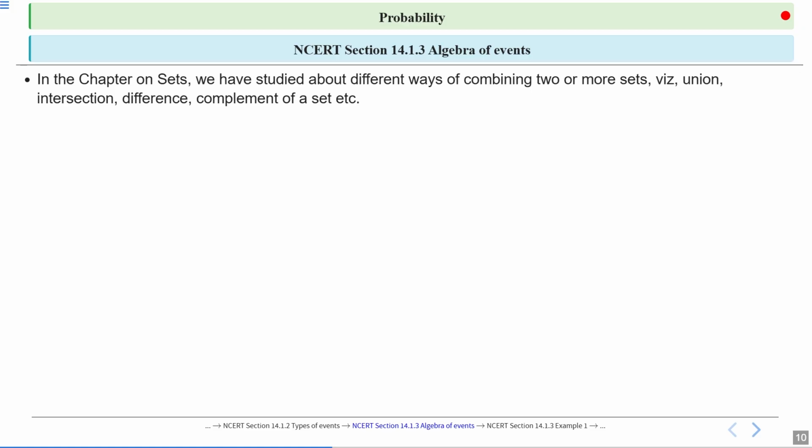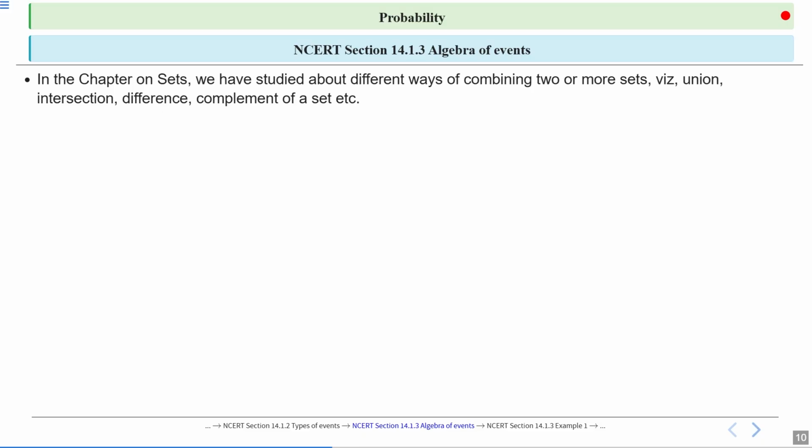Now we will discuss the algebra of events. In chapter one, sets, we have studied different ways of combining two or more sets: union, intersection, difference, complement of a set, etc. Similarly, we will learn the algebra of events.